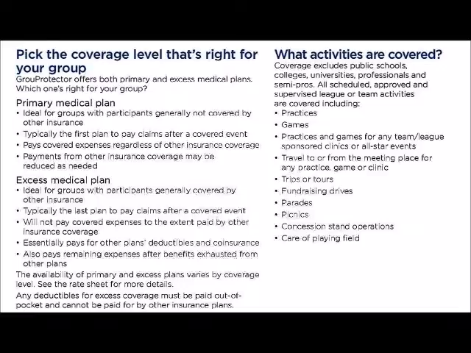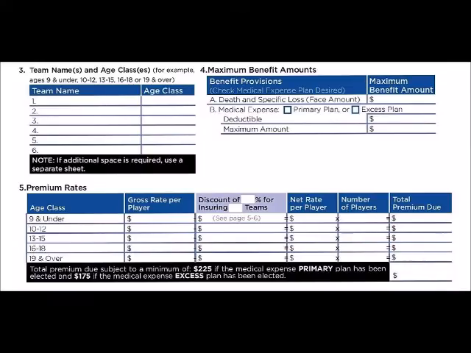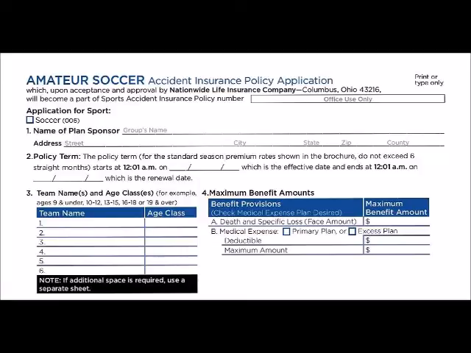Page 3 works in tandem with page 5, so we'll take a very specific example on that. But you write down the team's names and age classes. And age classes: 9 and under, 10 through 12, 13 through 15, 16 through 18, and 19 and over. Number 4, you have the maximum benefit amounts. We're going to explain that and the premium rates.